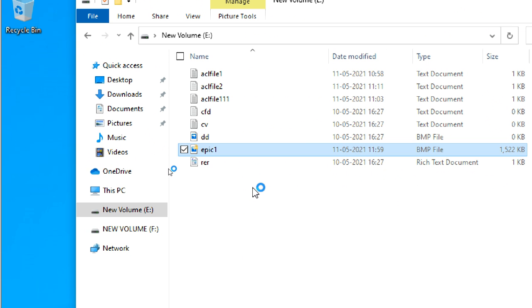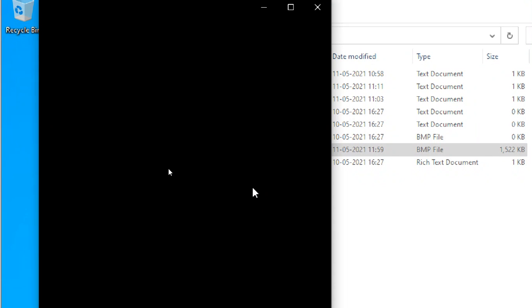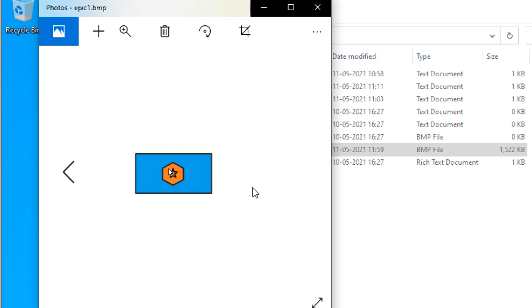Double click. Now it is open. Already I told, if you don't have a key, you can't open it.